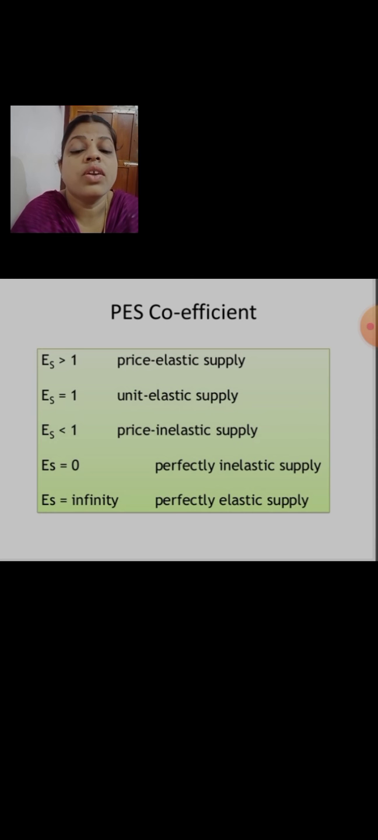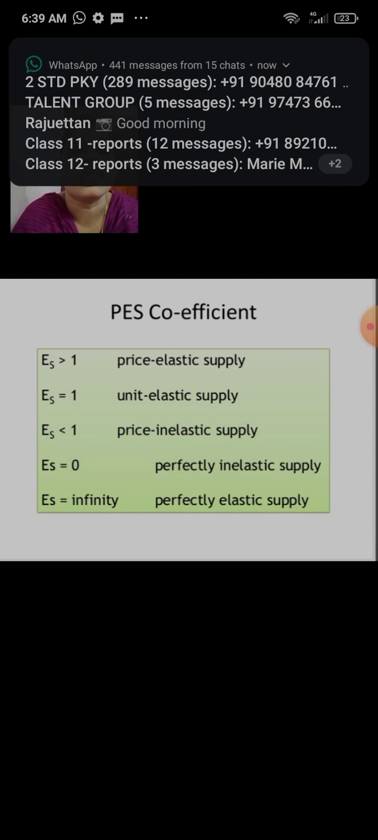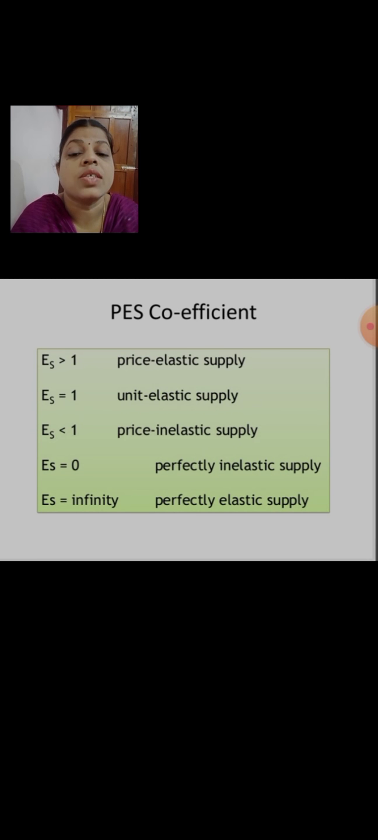So children, we have explained what the elasticity of supply is. And in general, supply also means the quantity of the commodities that producers are willing to supply in a given time period at the various prices. That is actually the price elasticity of supply.